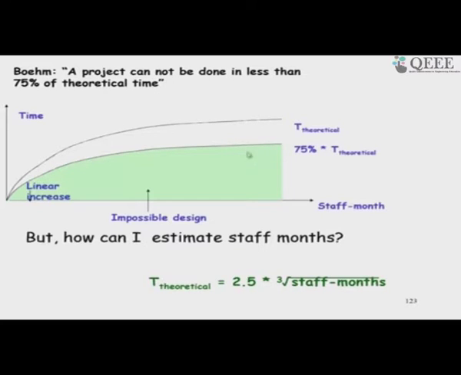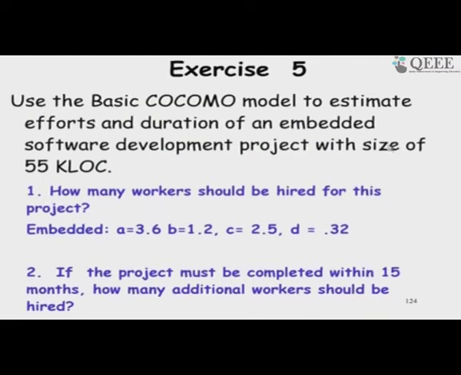Anything less than that, if you promise, your project will definitely fail. So, why he gave this statement, that we will see as we proceed, and we had seen how to estimate the development time, roughly 2.5 into the effort to the power 0.3. There is another example, the basic COCOMO model estimation.